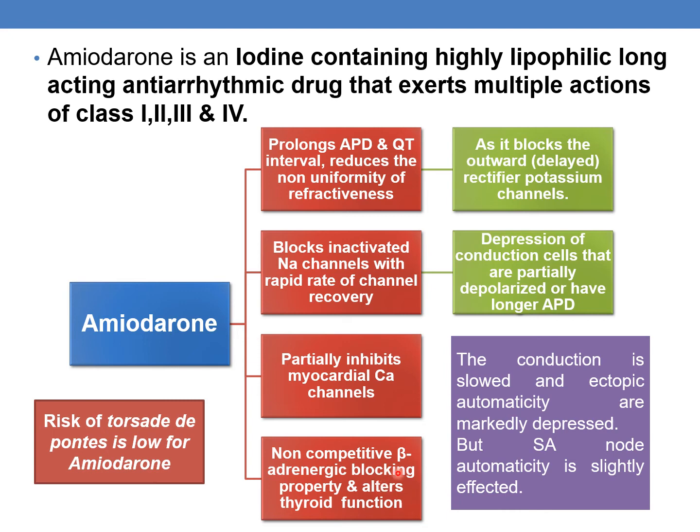One more important point is the risk of Torsades de Pointes is low for amiodarone. And additionally, the conduction is slowed and ectopic automaticity is markedly depressed, but the SA node automaticity is slightly affected.